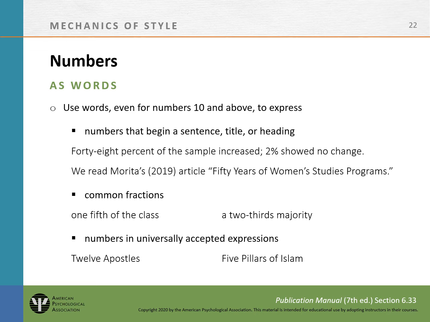Use words, even for numbers 10 and above, to express numbers that begin a sentence. So if you say "Forty-eight percent of the sample," go ahead and spell out 48. Common fractions, such as two-thirds, go ahead and express those in words. Numbers in universally accepted expressions, such as the 12 Apostles, go ahead and type out 12.